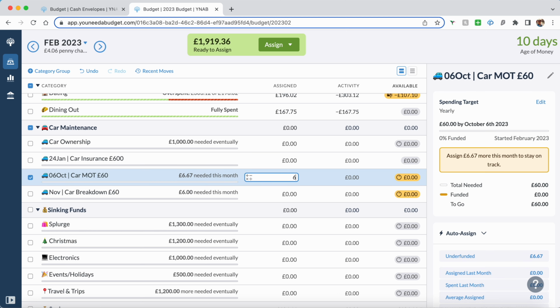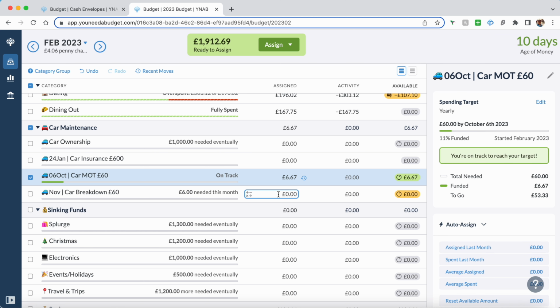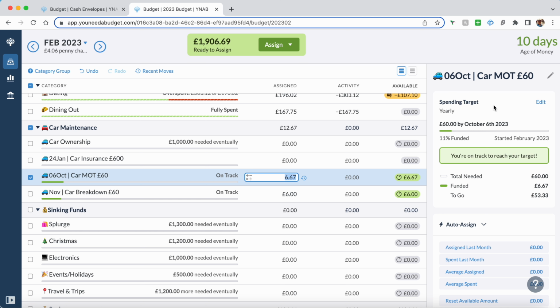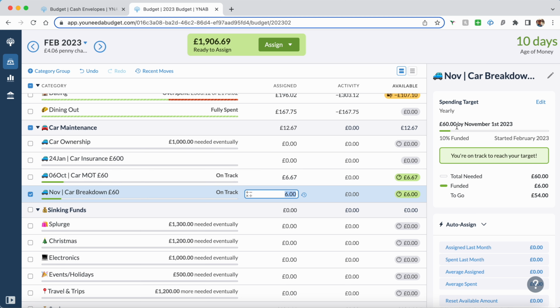So I do want to fund my MOT and breakdown. With YNAB, you can set spending targets by year. So I've said I need £60 by the 6th of October to cover my MOT, and then every month it tells me how much money I need to put in. Same thing with my breakdown cover. I've said I need £60 by the 1st of November, so it's telling me that to reach that goal by that date, I need to put in £6, which is what I've done.